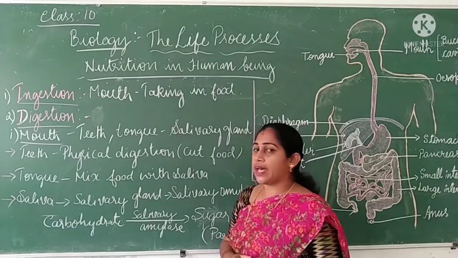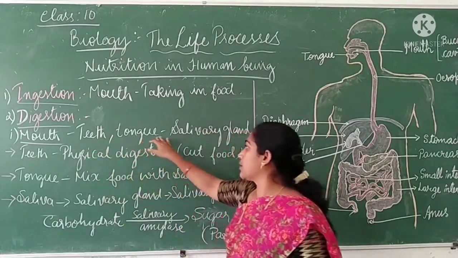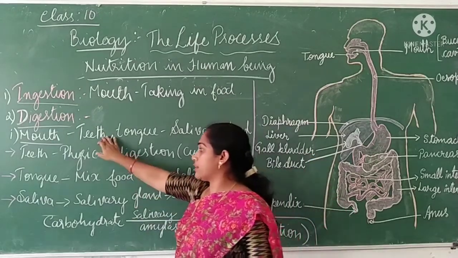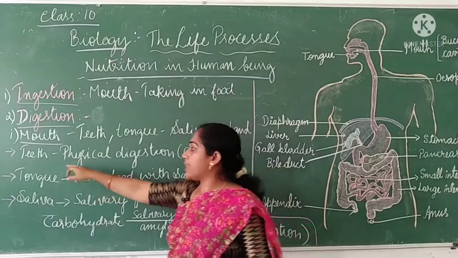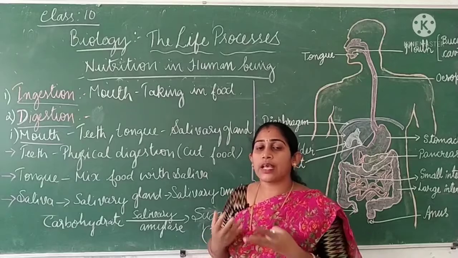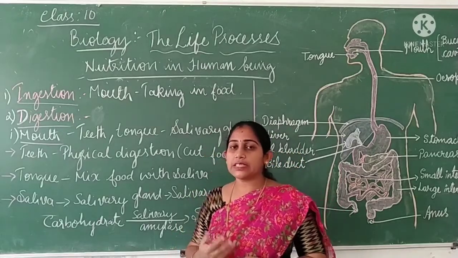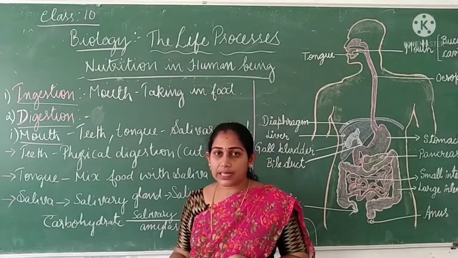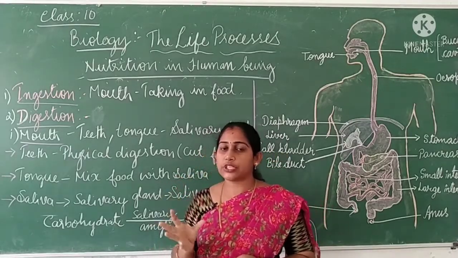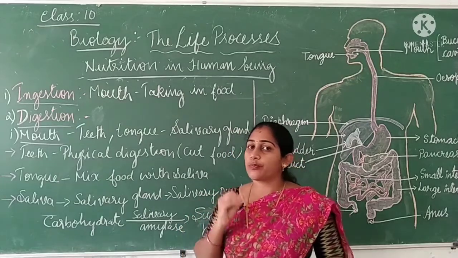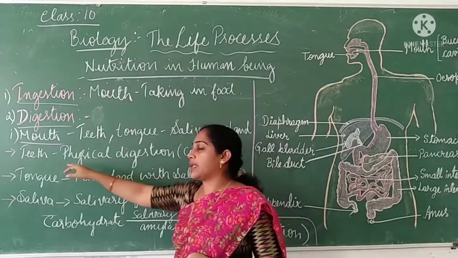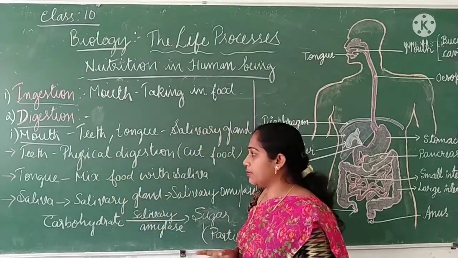So in the mouth, what do we have? The mouth has teeth, tongue and salivary glands which help in digestion. What's the function of teeth? Teeth help in physical digestion. Physical digestion means teeth help to cut the food item. In the mouth, teeth help in physical digestion by cutting the food into smaller pieces. Larger pieces of food are broken down, cut into very fine particles, with the help of teeth.